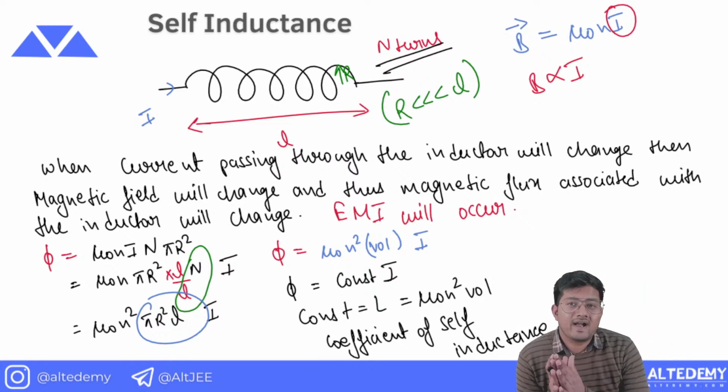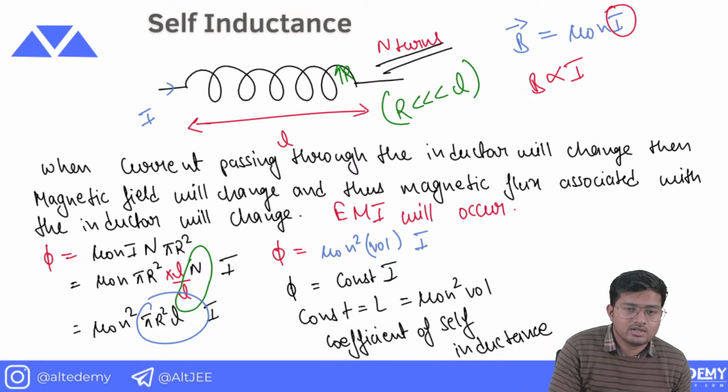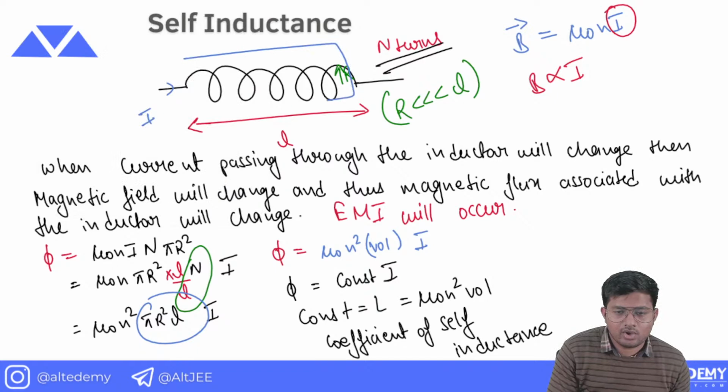Because the magnetic flux solely depends on the current, all other things are constant. Mu naught n pi r square L, all these things are constant. The flux associated with this inductor depends only on the current passing through it.